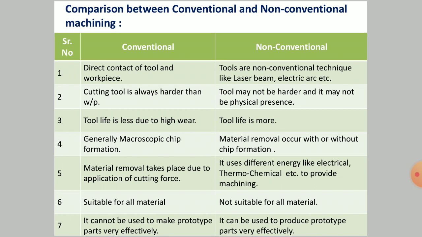Basically, three types of chips are formed: continuous, non-continuous, and continuous chips with built-up edge, as in our curriculum of the lathe machine, right? But it is not necessary that the material removed will be in the form of chips in the case of non-conventional machining processes.